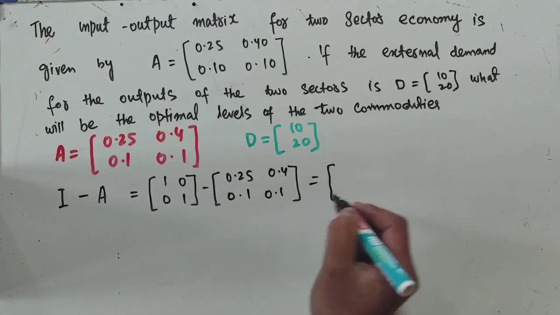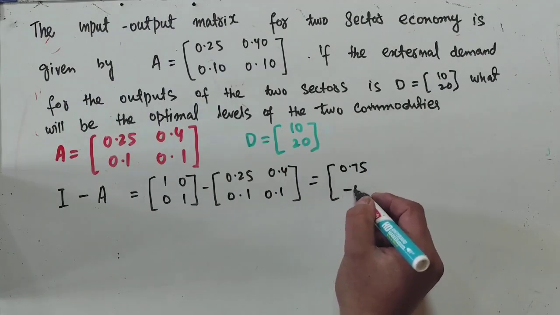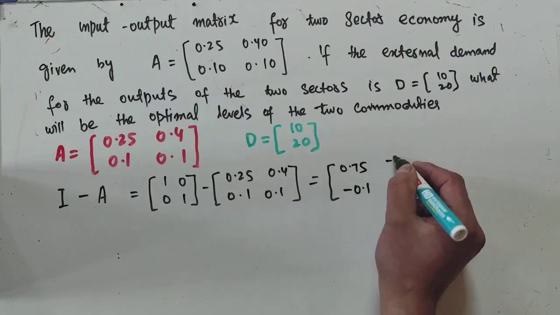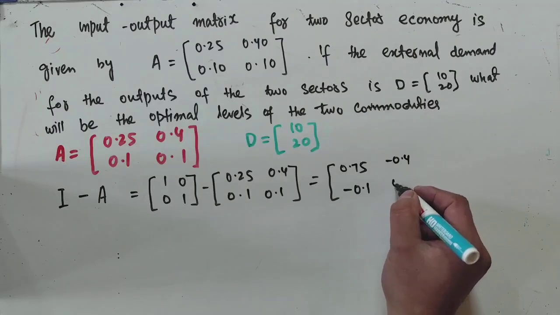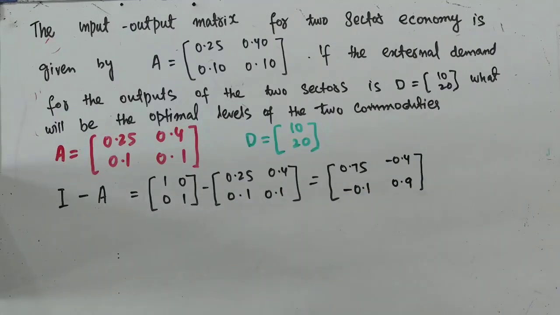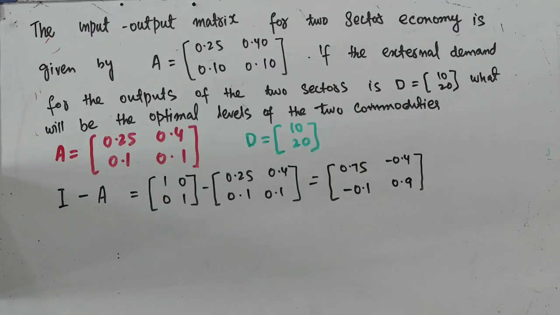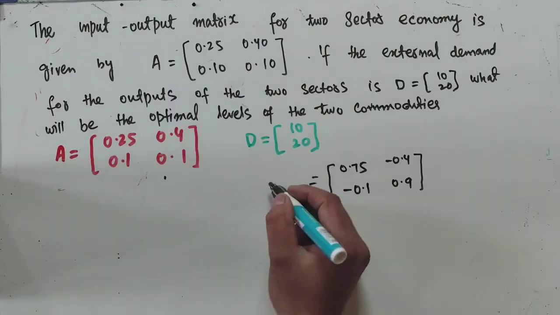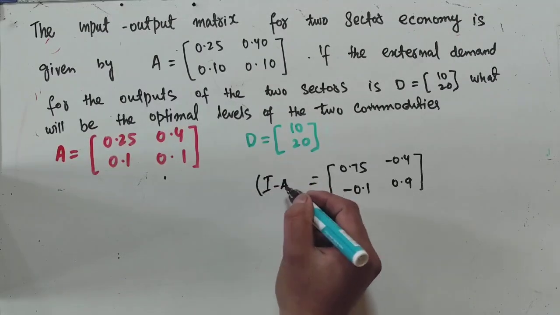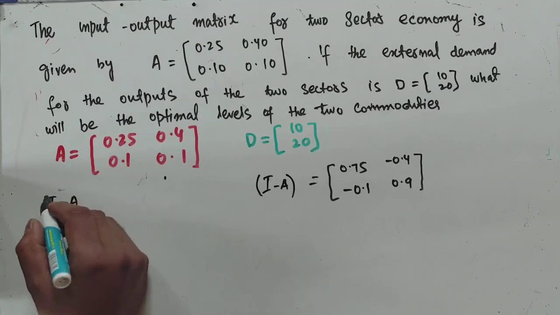So we will get 1 minus 0.25 is 0.75, here minus 0.1, here also minus 0.4, and here 1 minus 0.1 is 0.9. This is our Leontief matrix, I minus A. Next step will be to find out the determinant of this I minus A, the Leontief matrix.